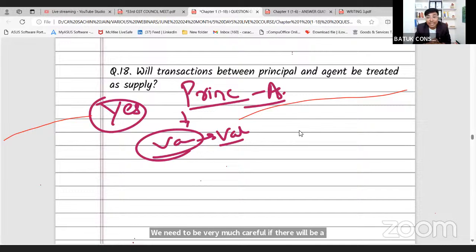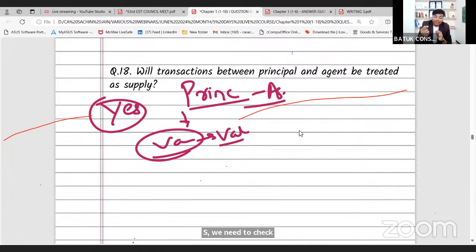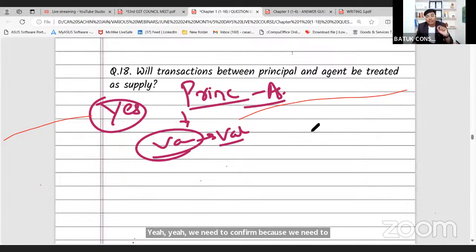In that case we need to check that for the transaction happening between principal and agent, whether there is a consideration and there is a taxable value, and whether they have paid GST on it or not. We need to confirm because we need to pay the tax on that. And if this is not for any consideration, or the principal is not going to get any amount at the time of supply, in that case the departmental authority will decide the value of supply as per valuation rule number 29 of the CGST rules. So we need to be very careful for that as well.